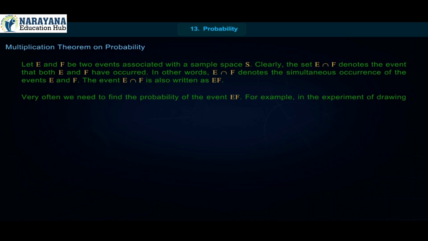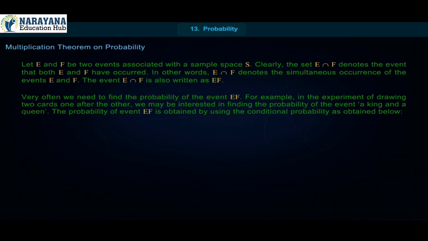Very often we need to find the probability of the event EF. For example, in the experiment of drawing two cards one after the other, we may be interested in finding the probability of the event a king and a queen.